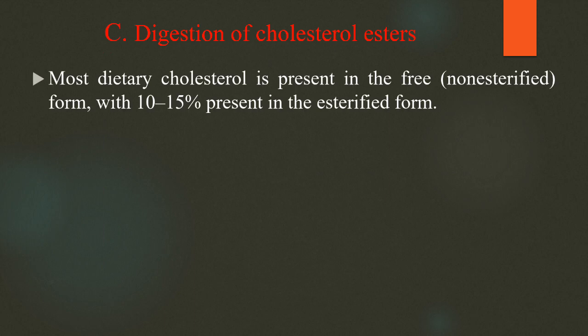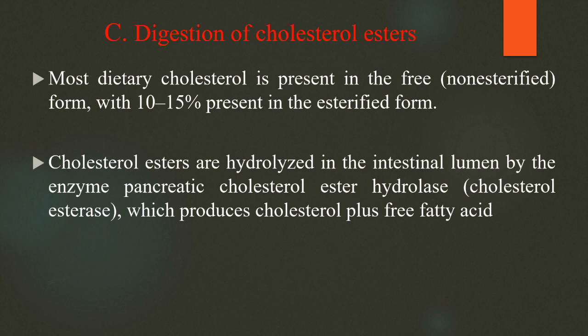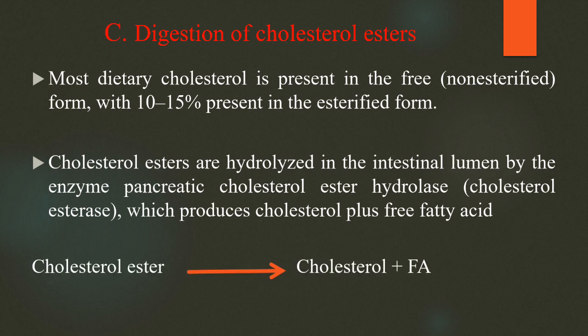Next, cholesterol. Mostly cholesterol is present in the free form. Some of the cholesterol is esterified with fatty acid to form cholesterol esters. Cholesterol esters are hydrolyzed in the intestinal lumen by the enzyme pancreatic cholesterol ester hydrolase, also called cholesterol esterase, which produces cholesterol plus free fatty acids.